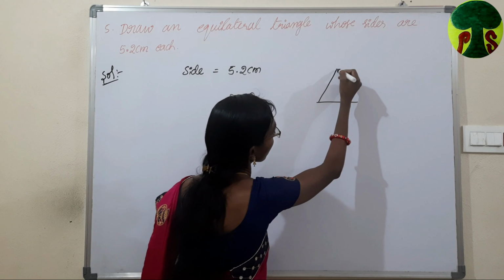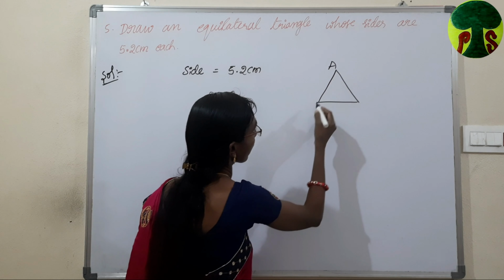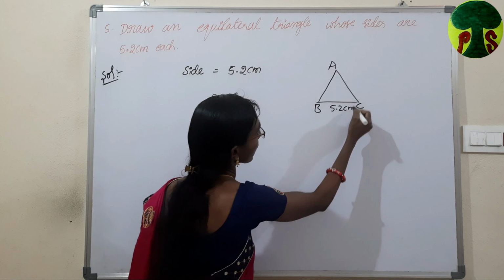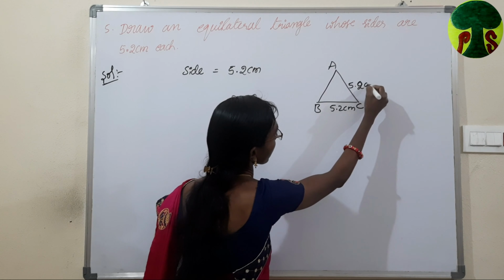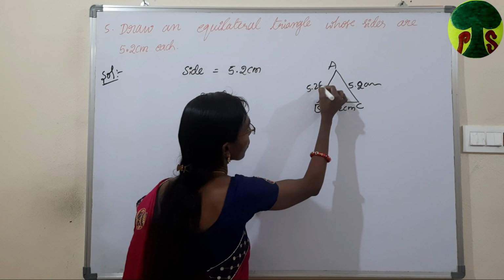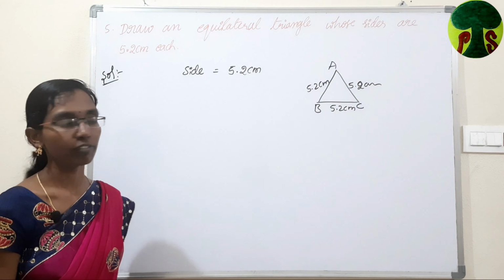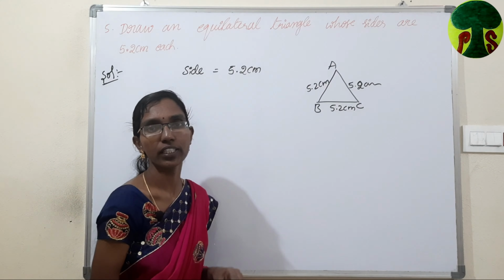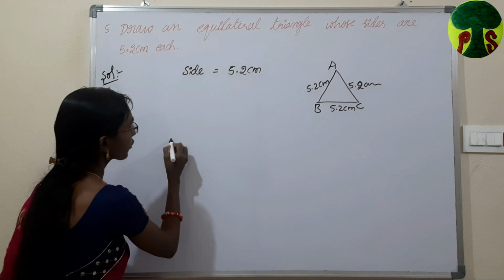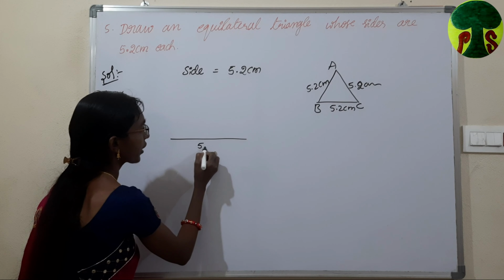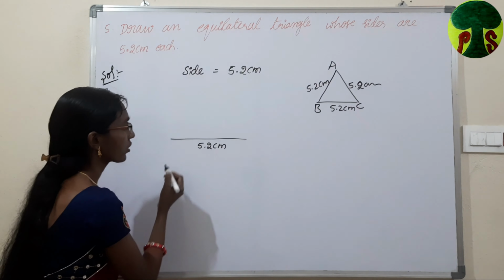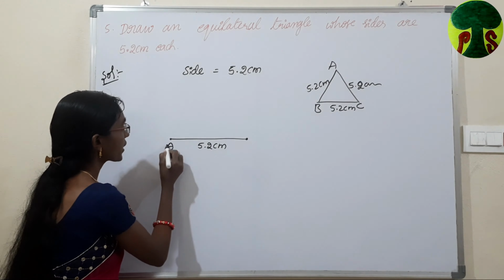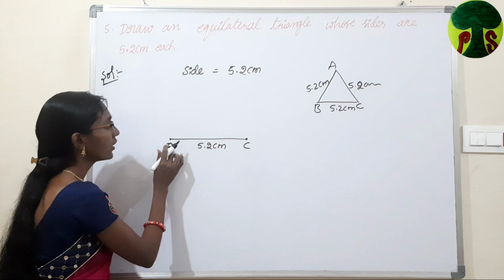So let us draw the rough diagram of the equilateral triangle ABC, and the length of each side is 5.2 centimeters. The length of AB is also 5.2 centimeters. First of all, we have to draw BC with the length 5.2 centimeters. We have to measure 5.2 centimeters and draw a line segment BC.